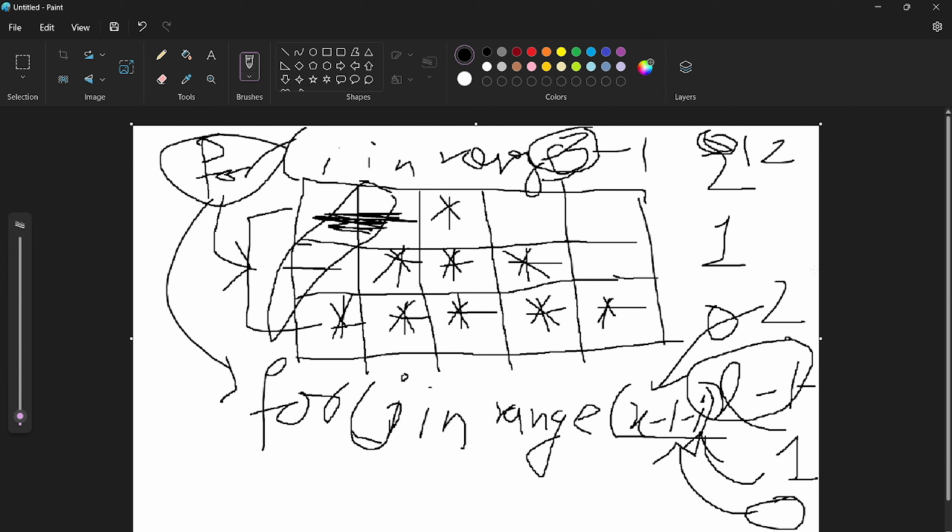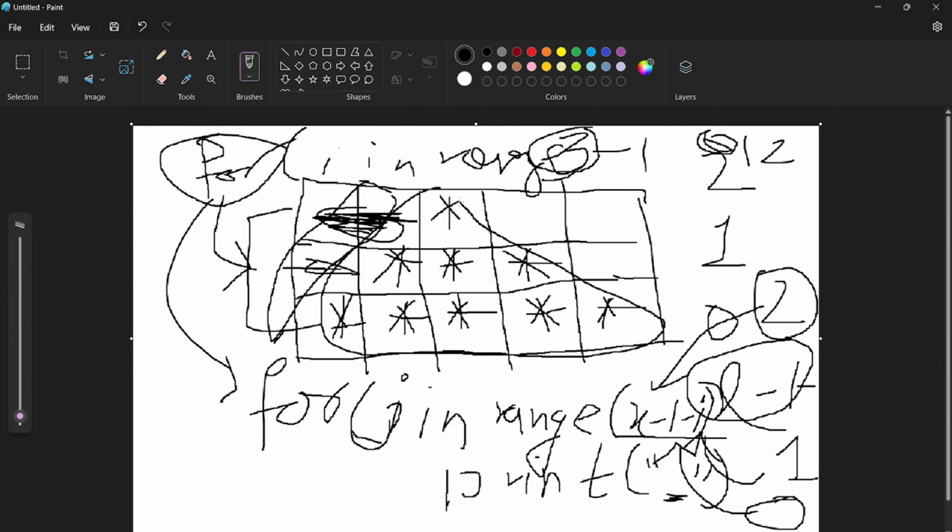That means inside of this we can just print a space. In the first iteration we will print 2 spaces, in the second iteration 1 space, and in the third iteration 0 spaces. Now we can go on to the stars.